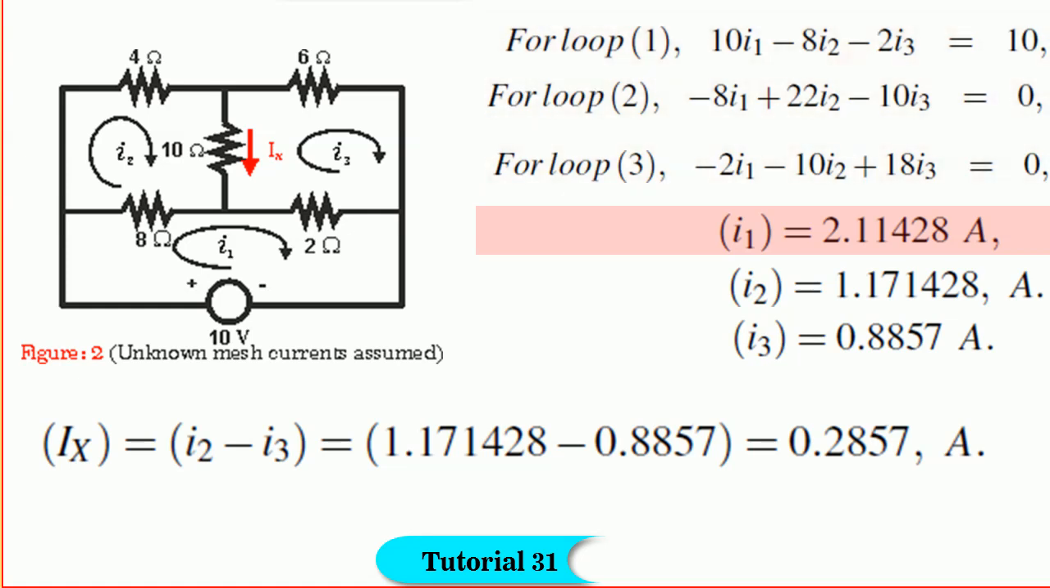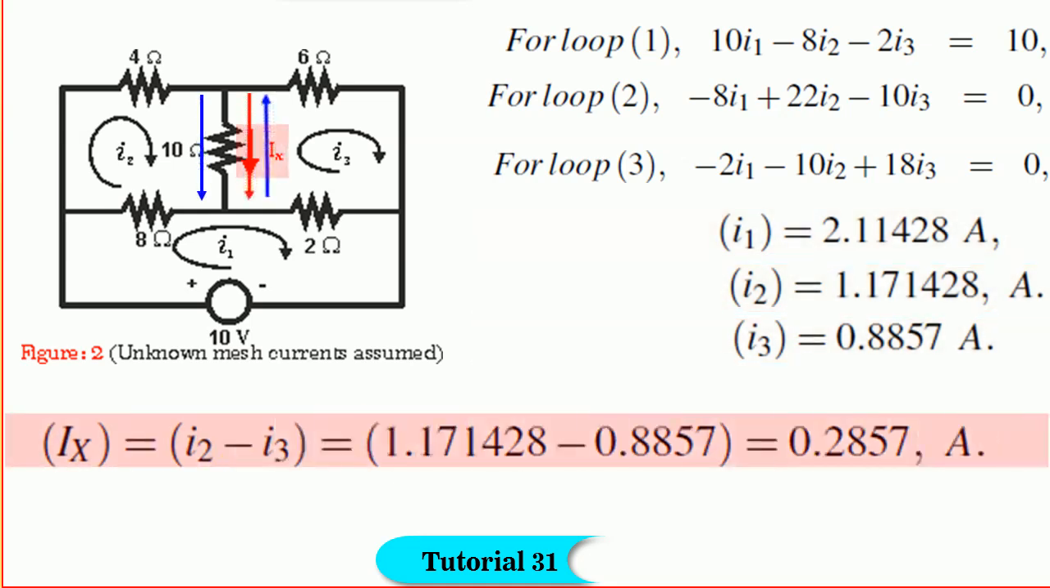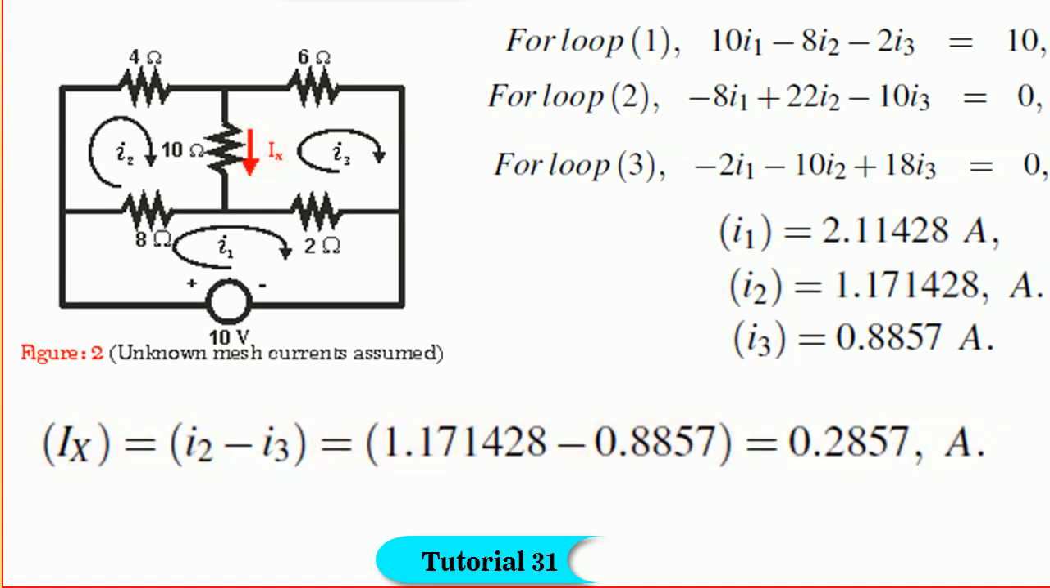2.11428 amperes, I2 is equal to 1.171428 amperes and I3 is equal to 0.8857 amperes. But friends, Ix is equal to I2 minus I3. So, by substituting the values, we get Ix is equal to 0.2857 amperes. Now friends, we arrive at a strategic point.